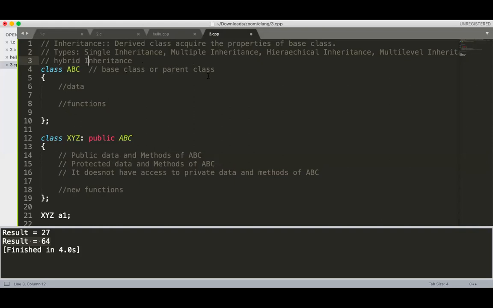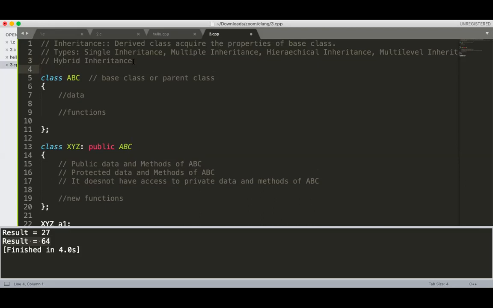Suppose you are using multi-level as well as multiple. Then you can say the type of inheritance I have used in my program is hybrid inheritance. Generally most programs use the hybrid type, because we need to give some relation between the different classes, and that relation can be a hybrid type. So we'll see one by one.